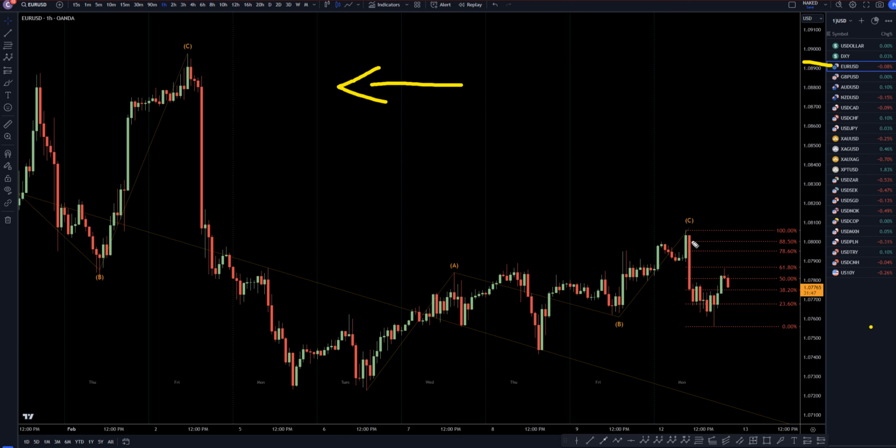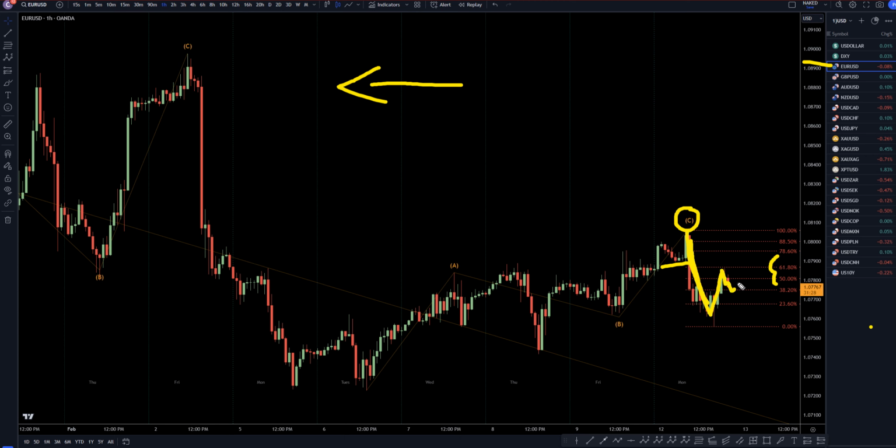So we did have a really nice push down today, and we did have a break of structure. To me, it still looks like we have the end of an ABC crescent. I actually think this move up is going to be a crescent to this last move down. I would be looking for a nice Fibonacci bounce, a nice big bearish engulfing move to the downside to go short. Kind of looks like it's trying to do it right now.